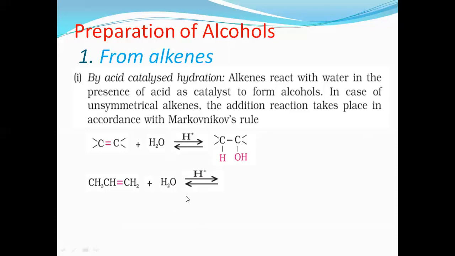The rule says, for H plus and OH minus, the OH minus is added to the doubly bonded carbon atom containing the least number of hydrogens. Here one carbon atom contains one hydrogen, the other contains two hydrogens. Therefore we add OH to the carbon containing the least number of hydrogens, and the other carbon is added to hydrogen. That's why in unsymmetrical alkenes we have to follow the Markovnikov rule, but in symmetrical ones, however you add by breaking the double bond, it is the same.